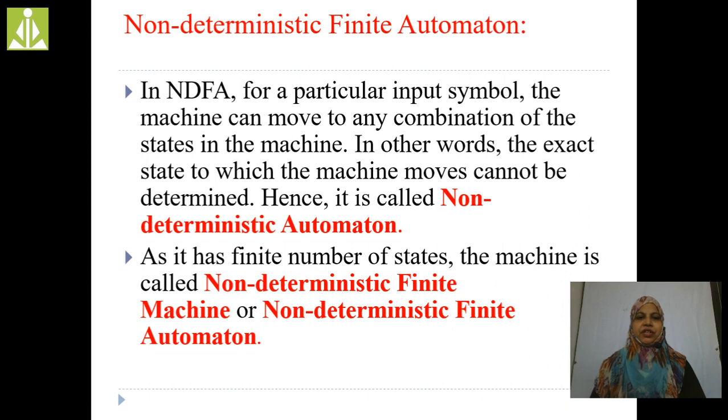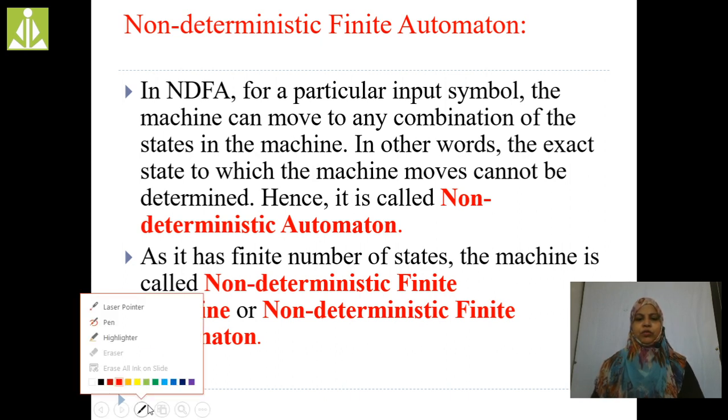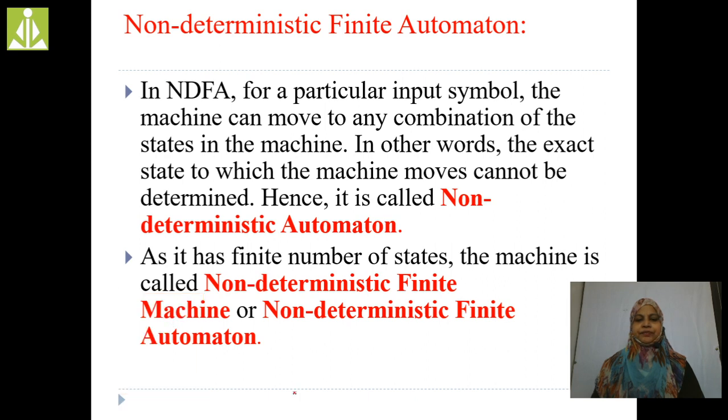Now in this session we are going to discuss the second type of finite automata, that is non-deterministic finite automata. Whereas in deterministic finite automata, if you give one input symbol, you get one output symbol.